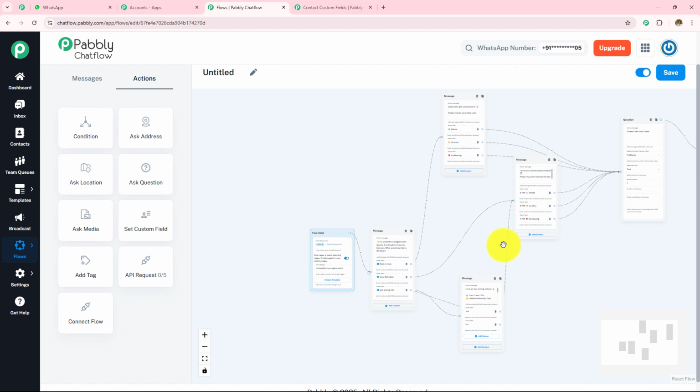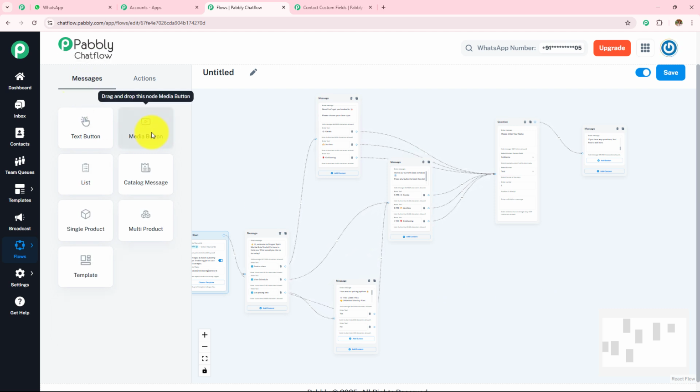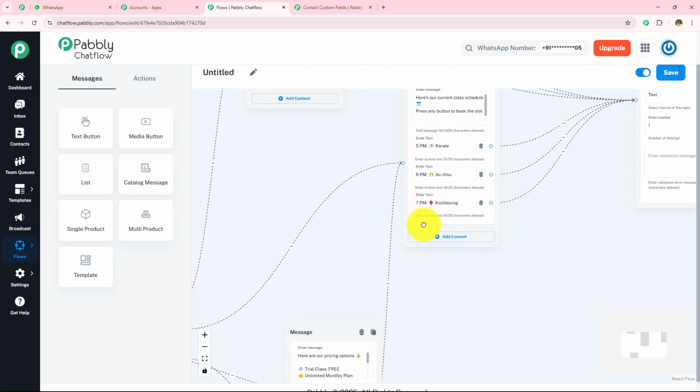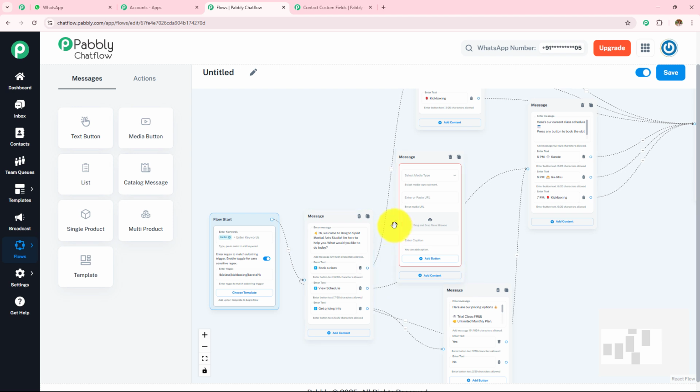Now you can also add media. How are we going to add the media? The media field was not required in this chatbot, so I have skipped it, but we are going to learn how we can add media. Under these messages, I can see this media button. If you want to add media, simply drag and drop that button over here. You have to build the connection with the circle.